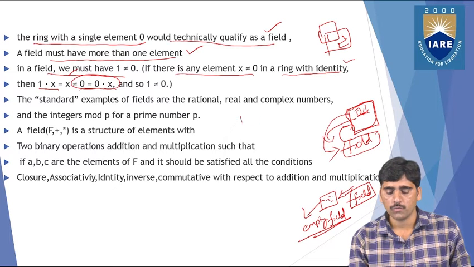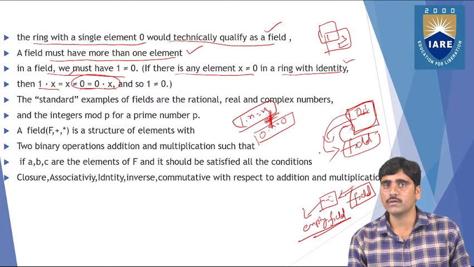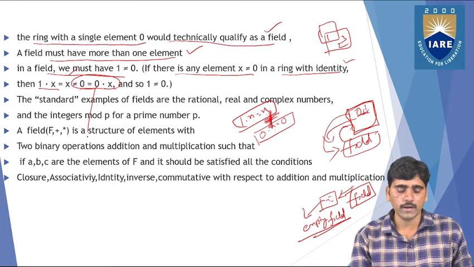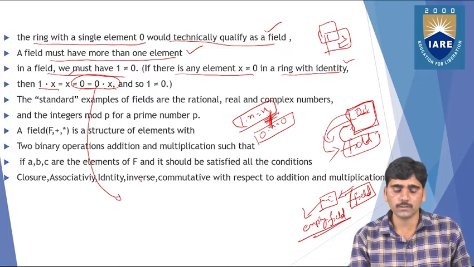That means 1 dot x equals x is okay, 0 dot x equals 0 is okay, but these two are not equal. That means the identity element 0 with respect to x and the identity element 1 with respect to x are not equal.